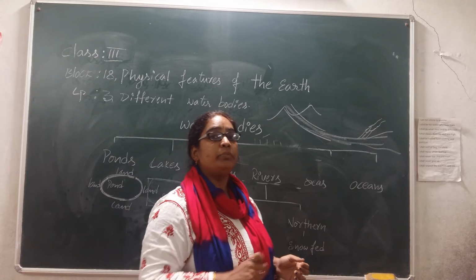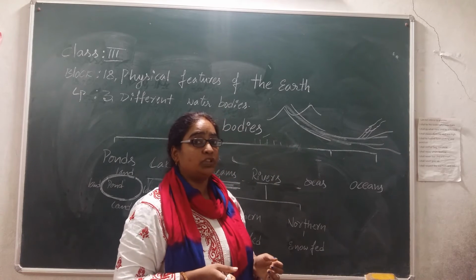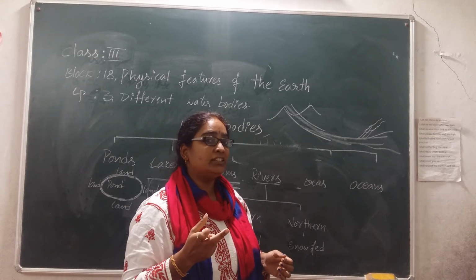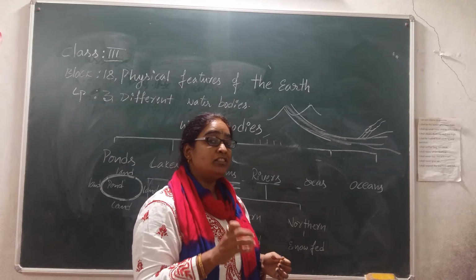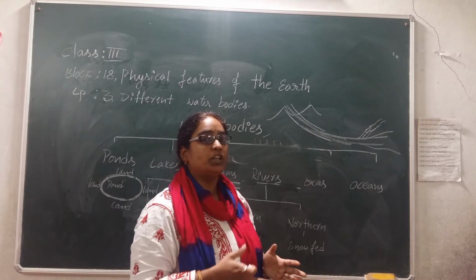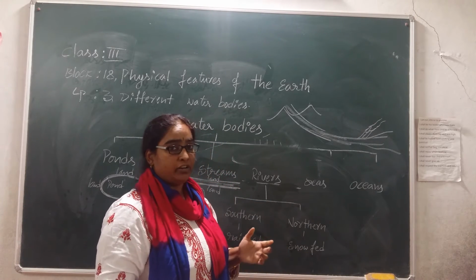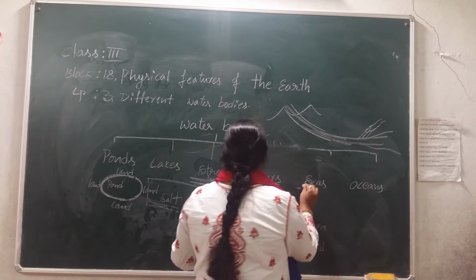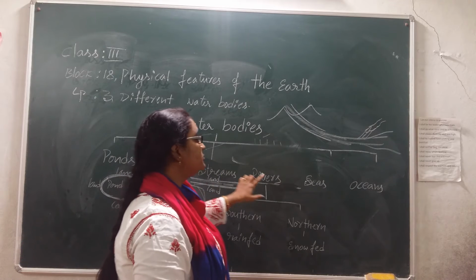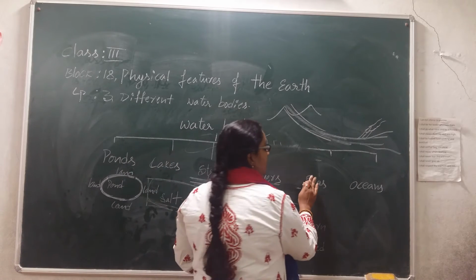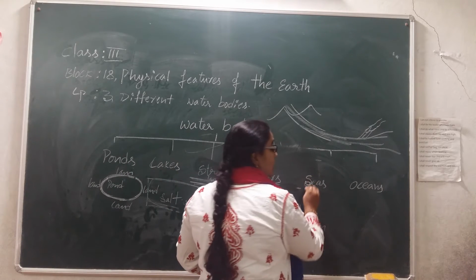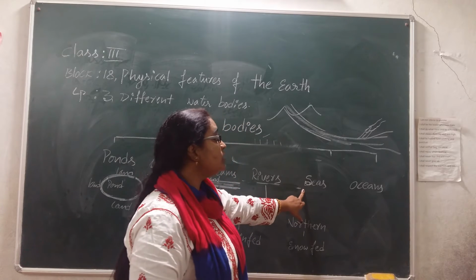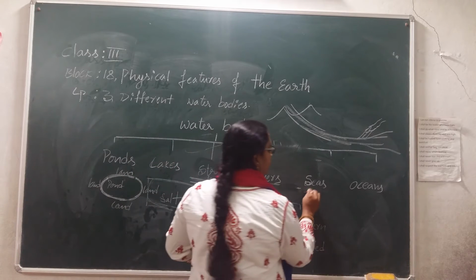The best example is here only, in Bhadrachalam, Godavari. Whenever you see it in summer, sometimes we can clearly see sand because the Godavari river is a rain-fed river, right? And what about the seas? Compared to all the ponds, lakes, streams and rivers, seas are much bigger water bodies which are fed by the rivers.